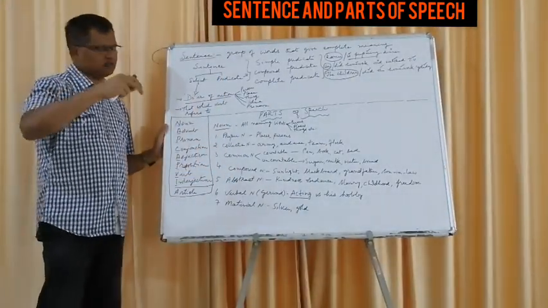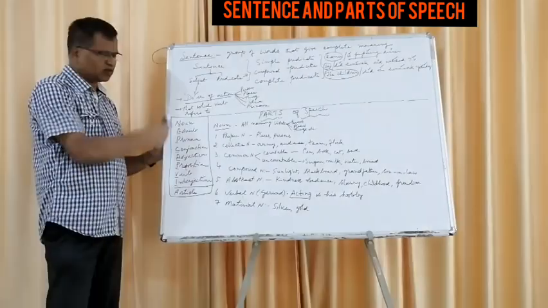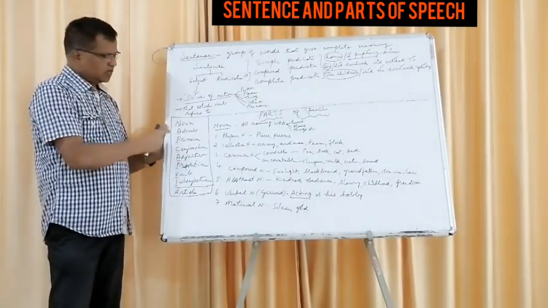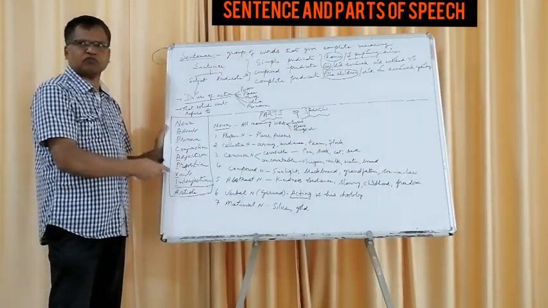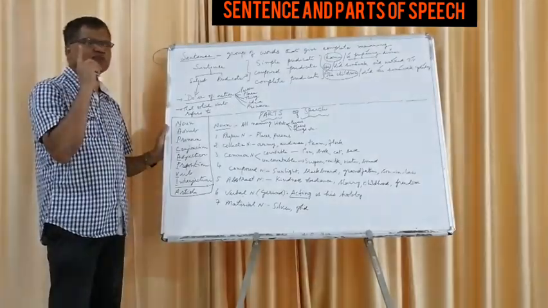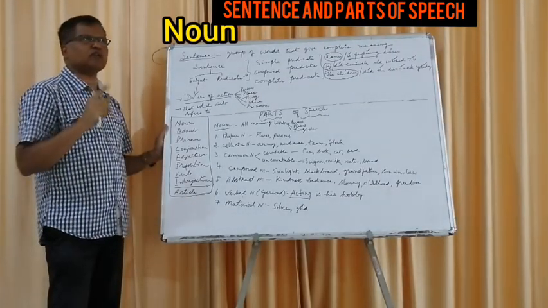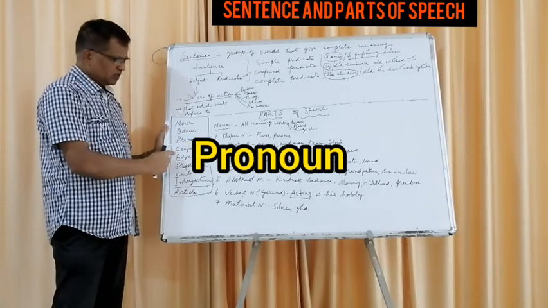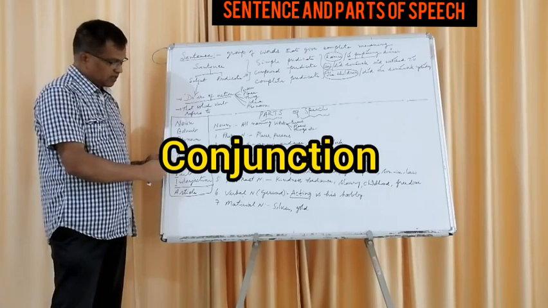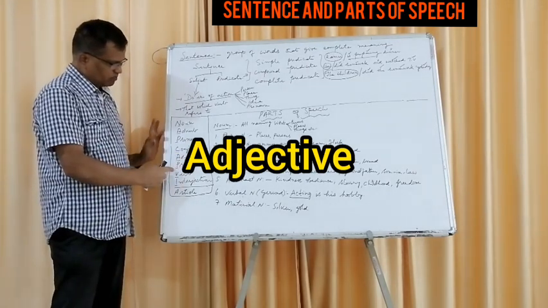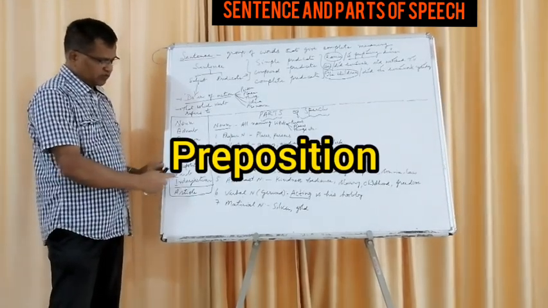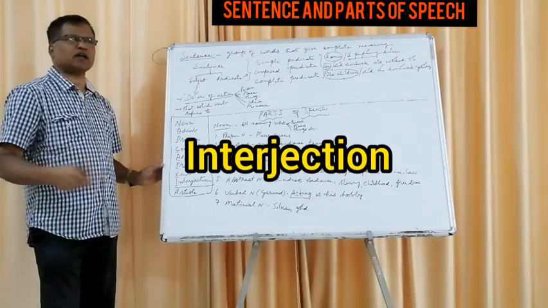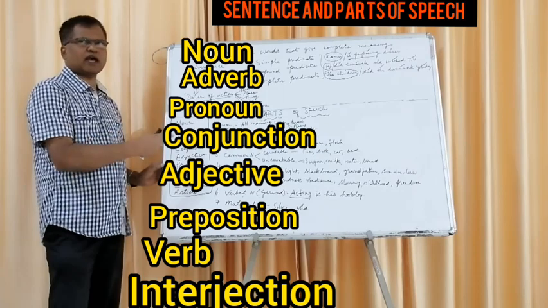To make it very easy for us to know, I put this order. While studying, we will take a different order. NAP, CAP, V. NAP, CAP, V. Is it easy to understand, anybody? NAP, CAP, V, the first letters. N stands for noun. A stands for adverb. P stands for pronoun. C stands for conjunction. Another A stands for adjective. Another P stands for preposition. V stands for verb. I stands for interjection. So in order to learn by heart, I have put this order: NAP, CAP, V.